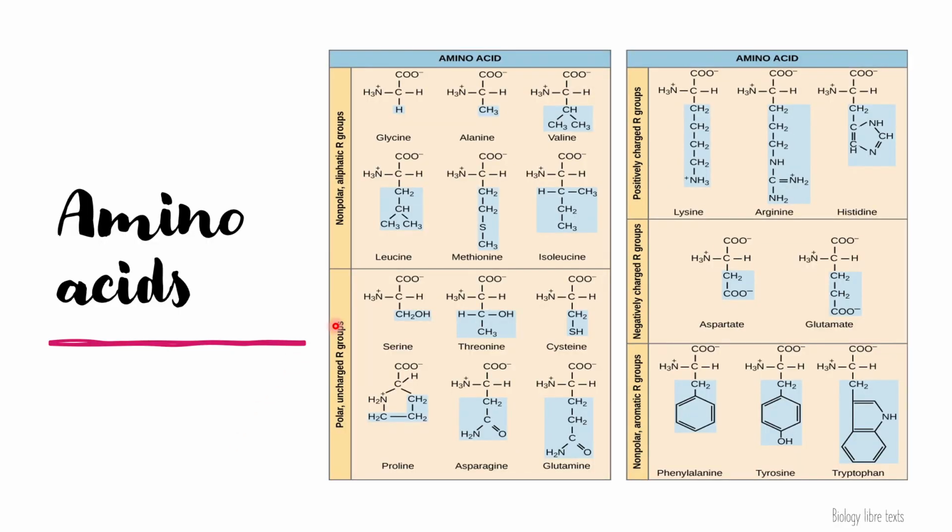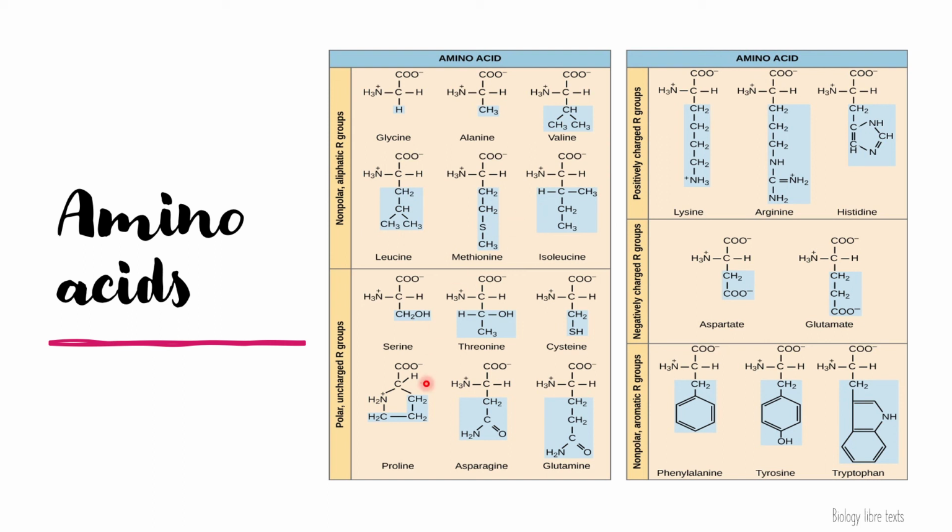The non-polar amino acids are glycine, alanine, valine, leucine, methionine, and isoleucine. See here the NH3, C, COO, and the H are common to all of the amino acids. The only varying part is what is shown in blue. For glycine it is hydrogen, for alanine it is a methyl group, and for valine it is the CH and CH3 groups, and the rest goes on like leucine, methionine, and isoleucine.